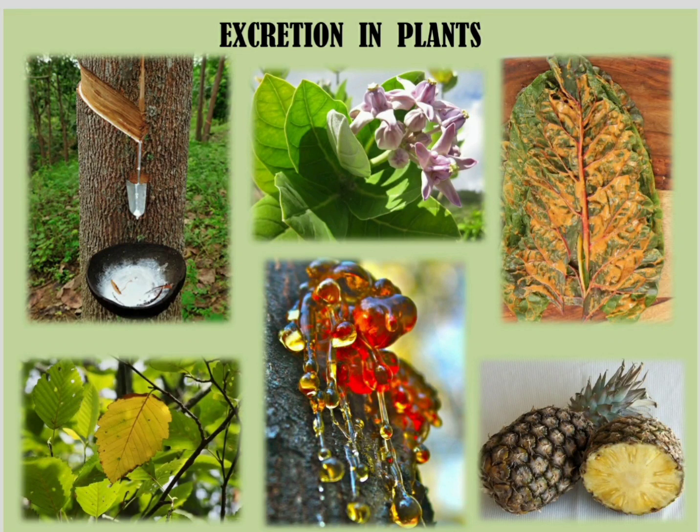This happens because excessive waste materials are stored inside the leaves. When the plant wants to get rid of those toxic materials, all it has to do is shed its leaves. It has to throw away those leaves.